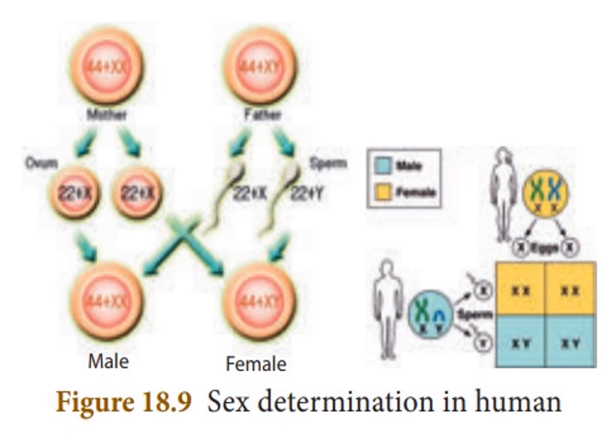That means an XX individual is a female and an XY individual is a male. Okay children, everybody understood? 22 plus X with 22 plus X, that is a female child, 44 plus XX. While fertilization of an egg, 22 plus X, with a sperm, 22 plus Y, will give rise to a male child, 44 plus XY, that is a male child.